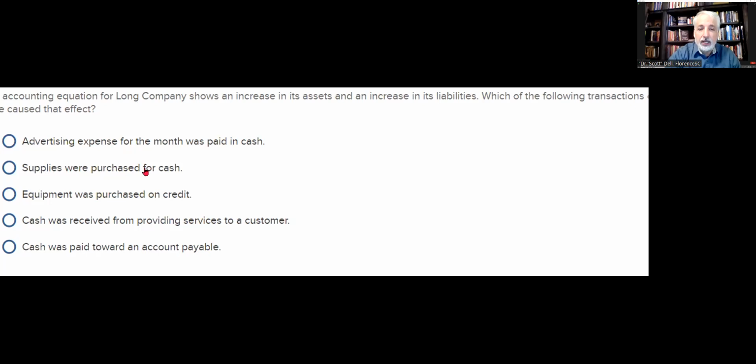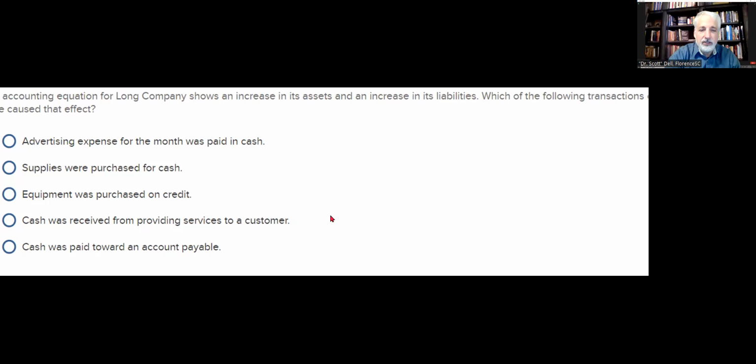Supplies were purchased for cash. Yep, assets go up with supplies, and cash went down for supplies. So that's one asset up, one asset down. That's not what we're looking for here. We have an asset and a liability change. Equipment was purchased on credit. So I got equipment asset going up. I got credit, liability going up. That sounds like the winner.